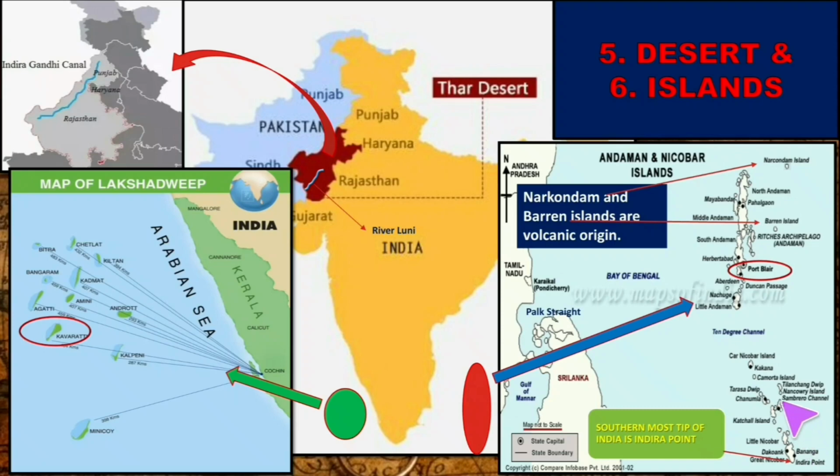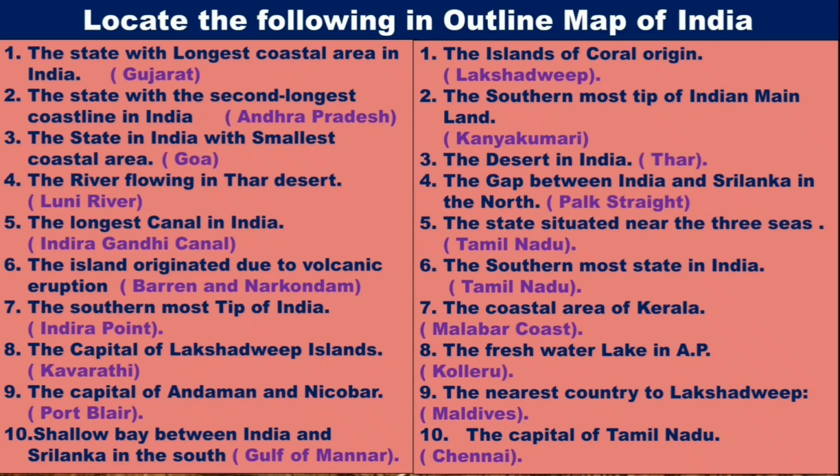And in the Nicobar Island, there is the southernmost tip of India that is known as Indira Point. This is the location of Indira Point. And here you can see the gap between India and Sri Lanka on the south is named the Gulf of Mannar, and on the north it is known as Palk Strait. Now let us go through some important questions from this area.